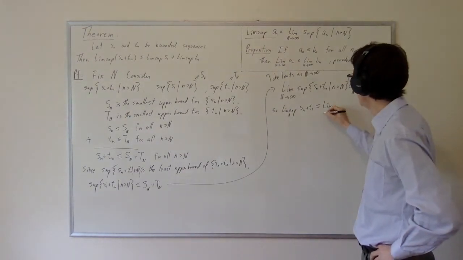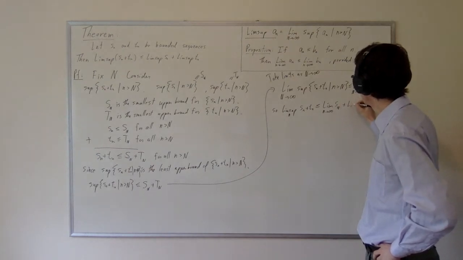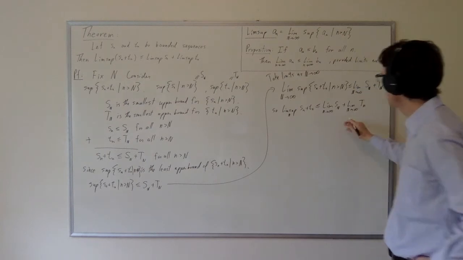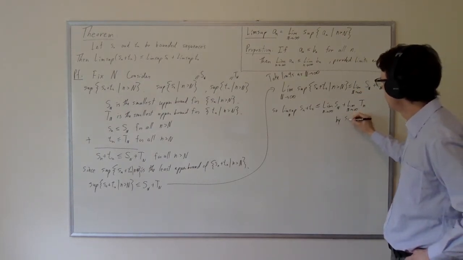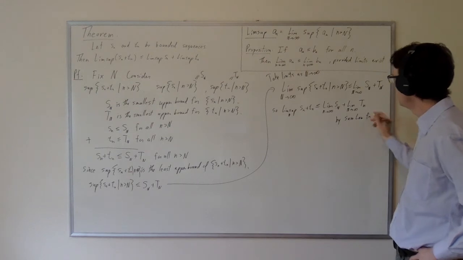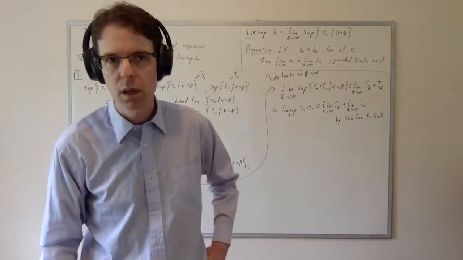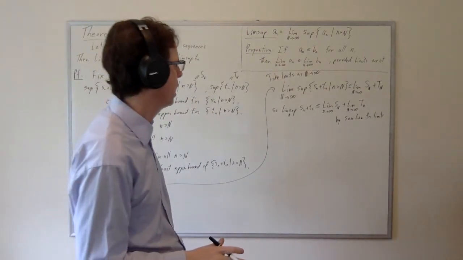Well, the limit of a sum is equal to the sum of the limits, provided that they both exist. So let me provisionally say that's by the sum law. But it's provisional because the sum law only applies when the individual limits do actually exist. And so we need to address that.